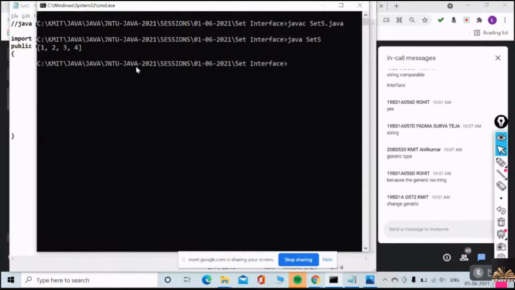Now what you got? 1, 2, 3, 4. Even the TreeSet can automatically sort even the wrapper class objects also. Whether it is an Integer, whether it is a Float, whether it is a Double, Byte, Short, etc., the wrapper class objects can be sorted automatically because